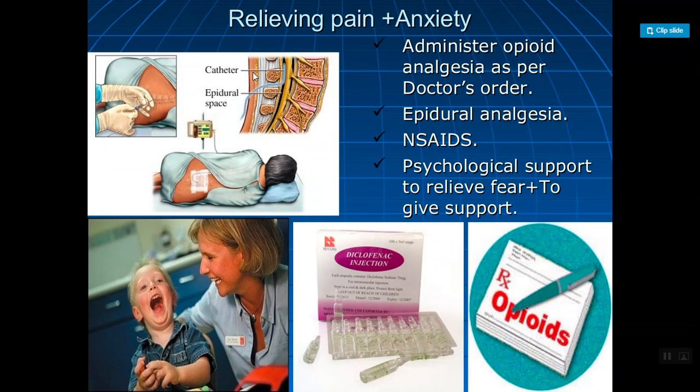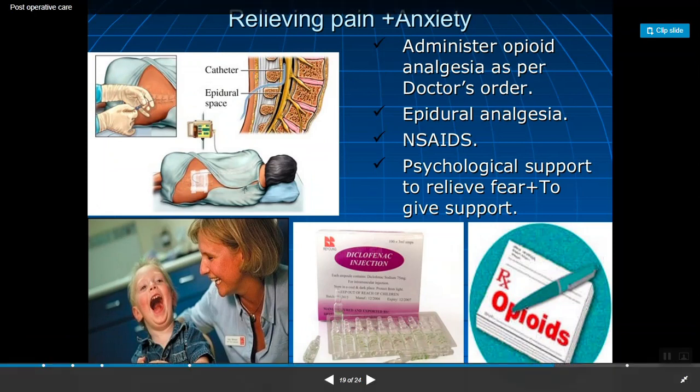Relieve pain and anxiety. The pain, because of epidural pain. If you have seen the slides here, anesthesia is given in the spinal and the epidural space, between the spinal cord. A catheter is also inserted within this space. And here is the dressing.